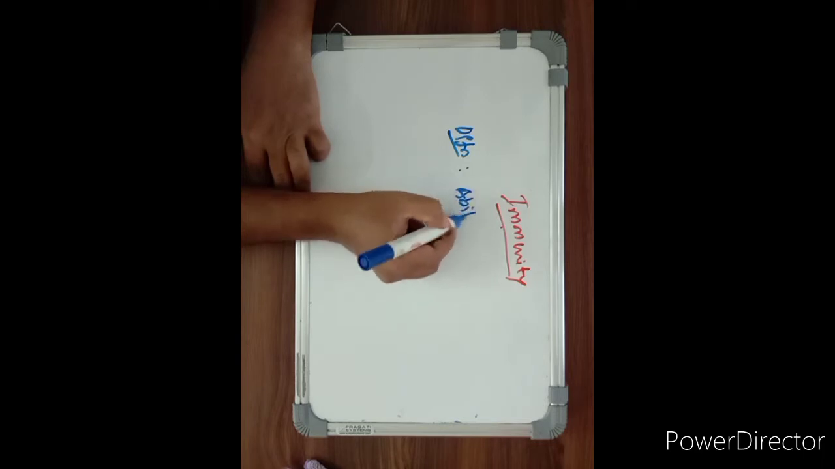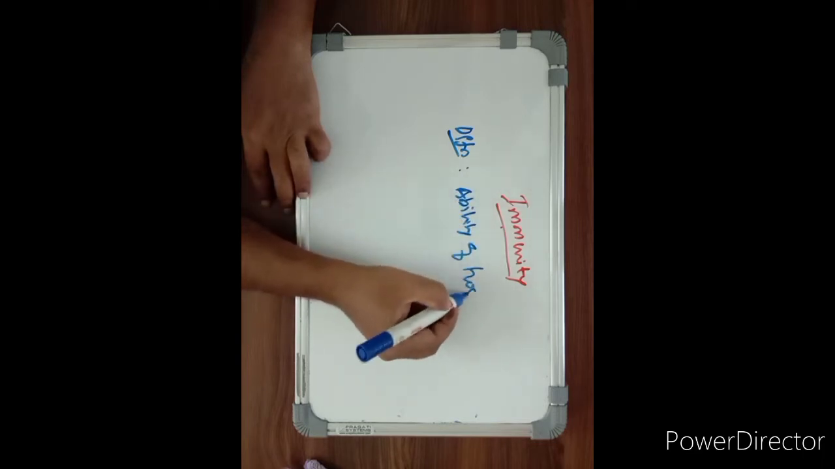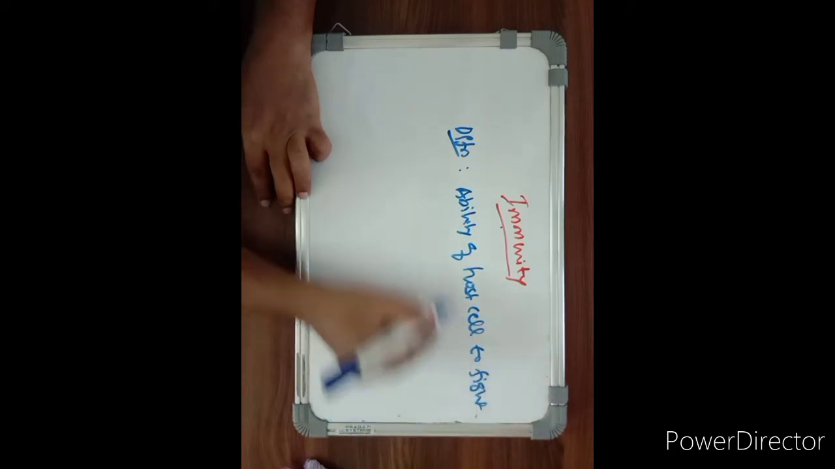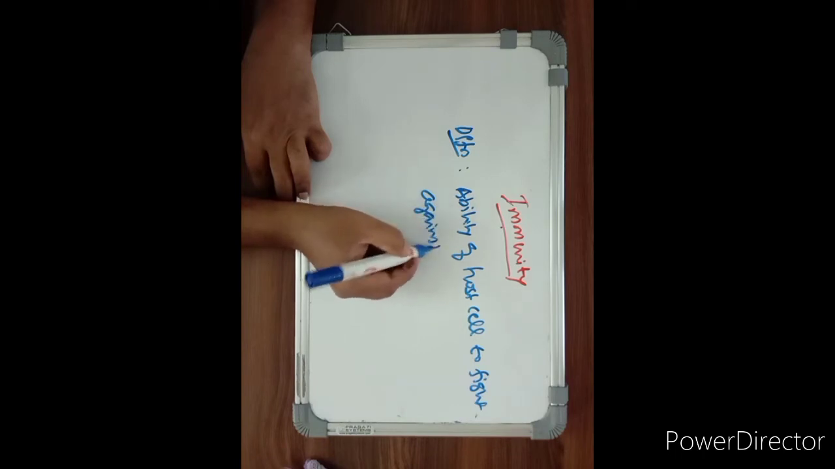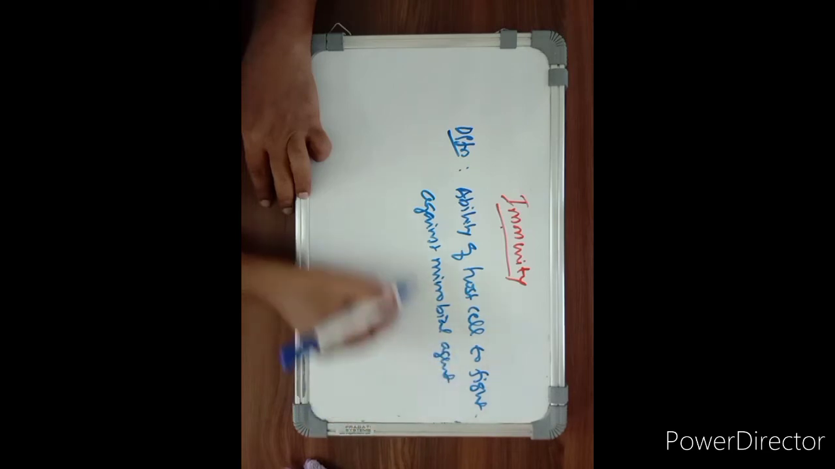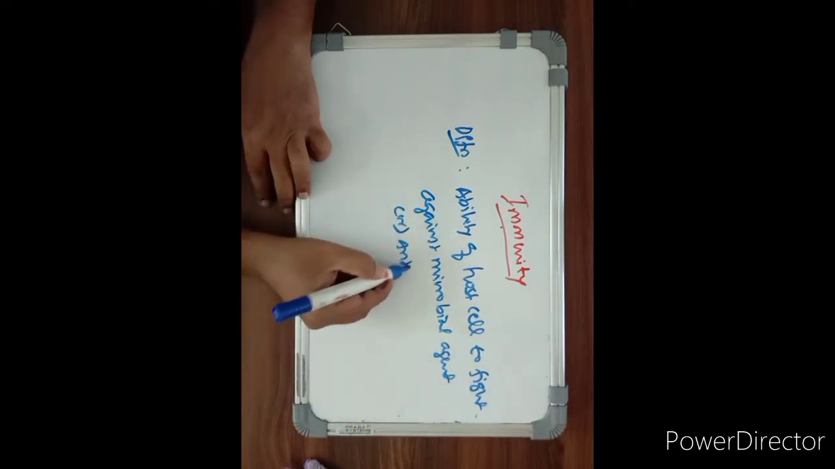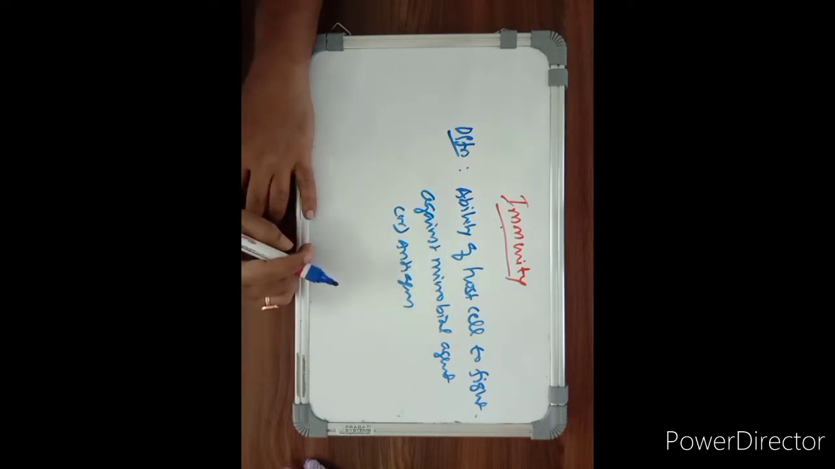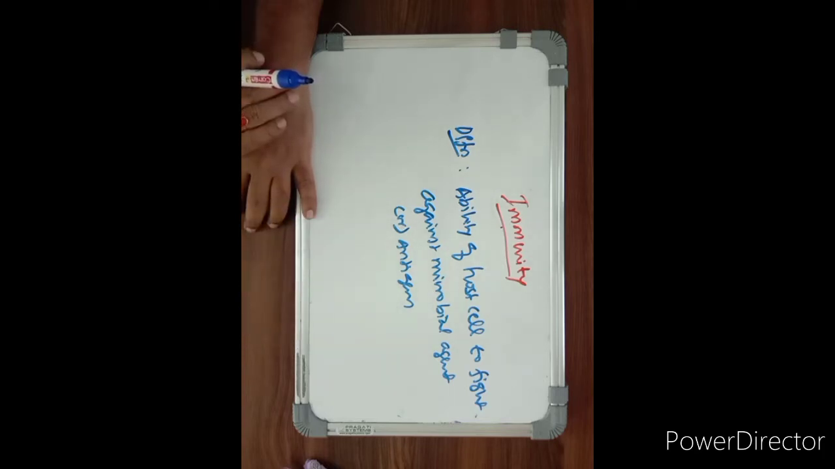Immunity is the ability of the host cell to fight against a microbial agent or antigen. So our body, which has host cells, has the ability to fight against microorganisms or antigens. Our body has the ability to protect our body cells.